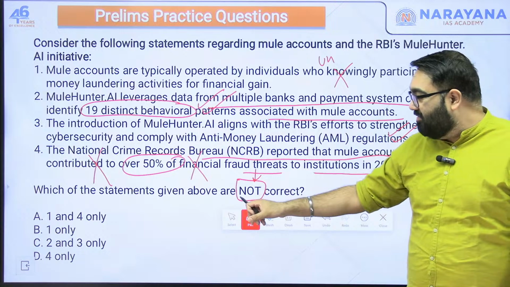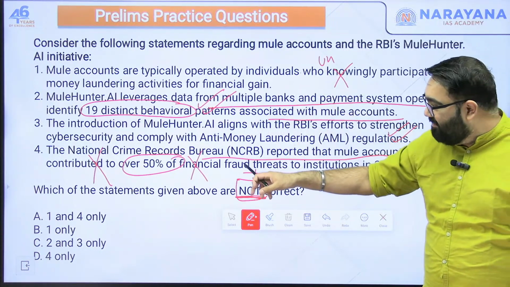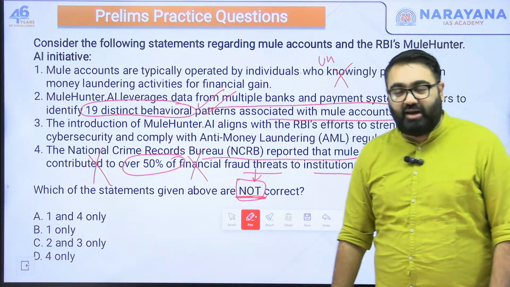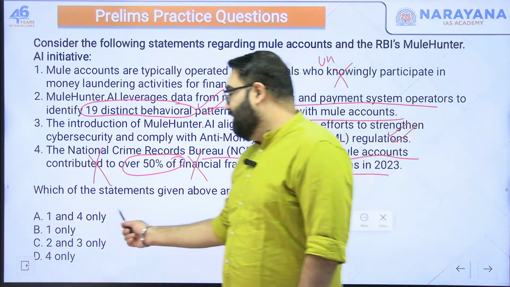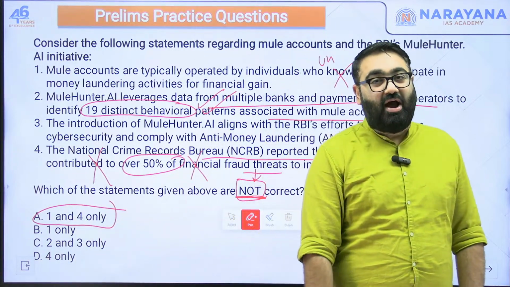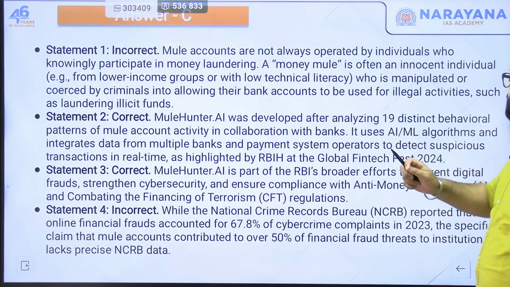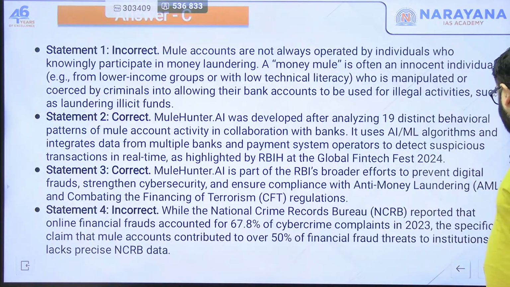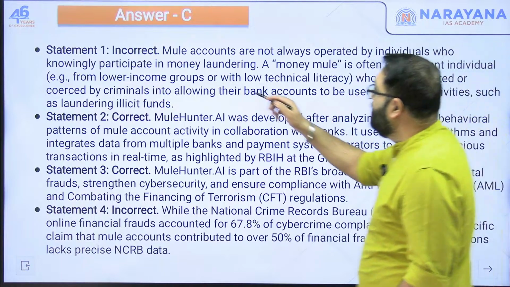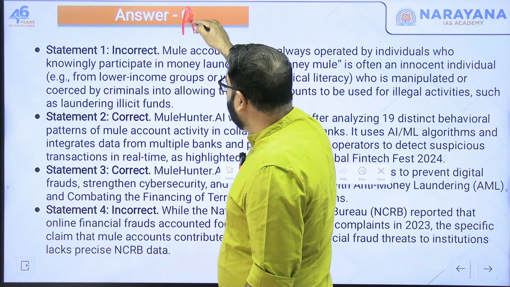Now you had to tell which of these is not correct. So the not correct ones are 1 and 4. These two are not correct, the other ones are correct. So the answer here would be A. The answer would be A, because you had to tell which of these is not correct. Just let me correct that over here as well. If you are taking a screenshot, this is A, because you have to tell which of these is not correct.